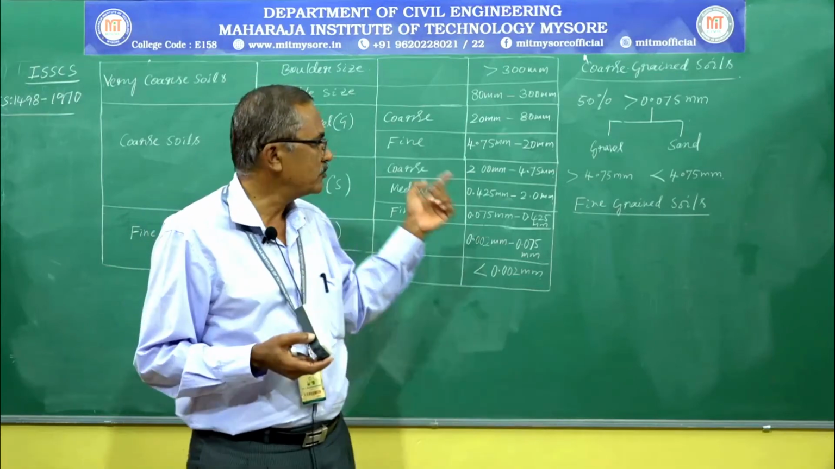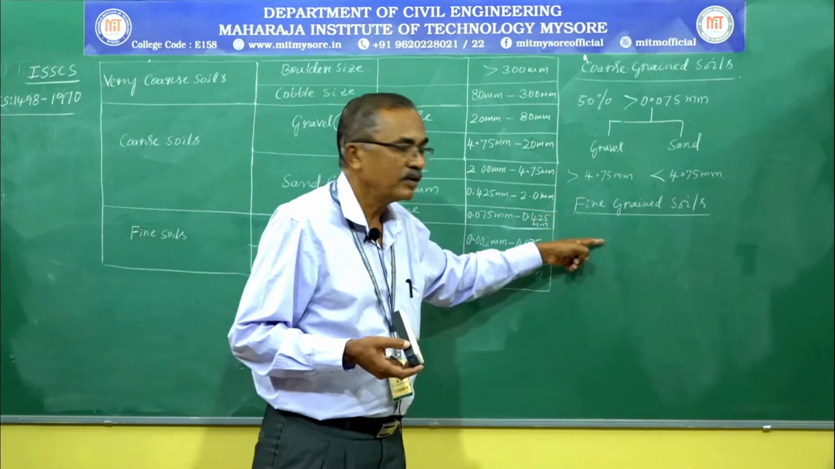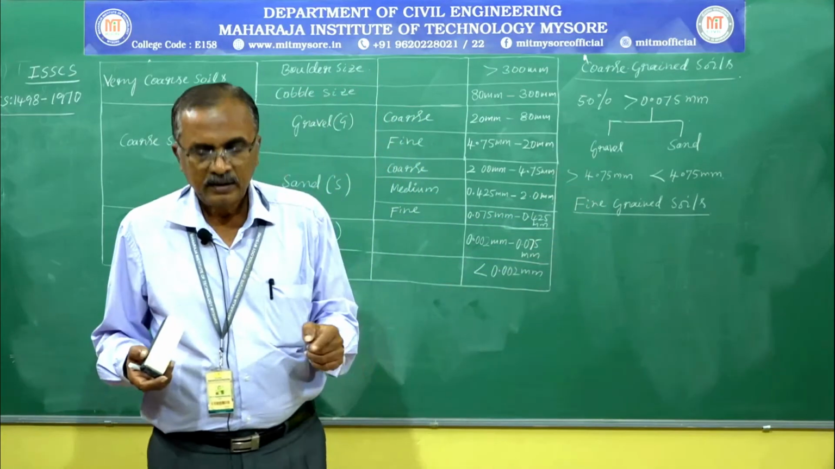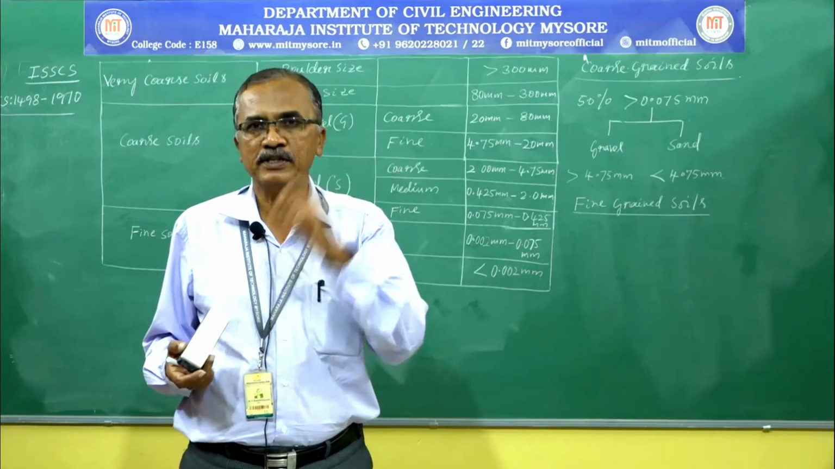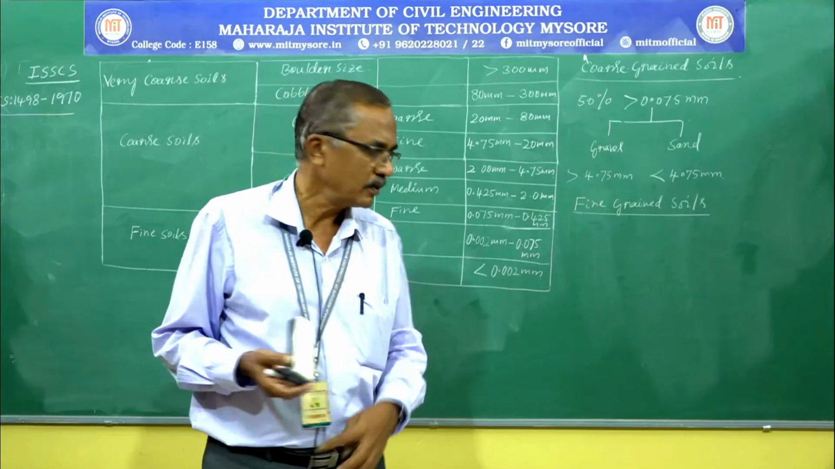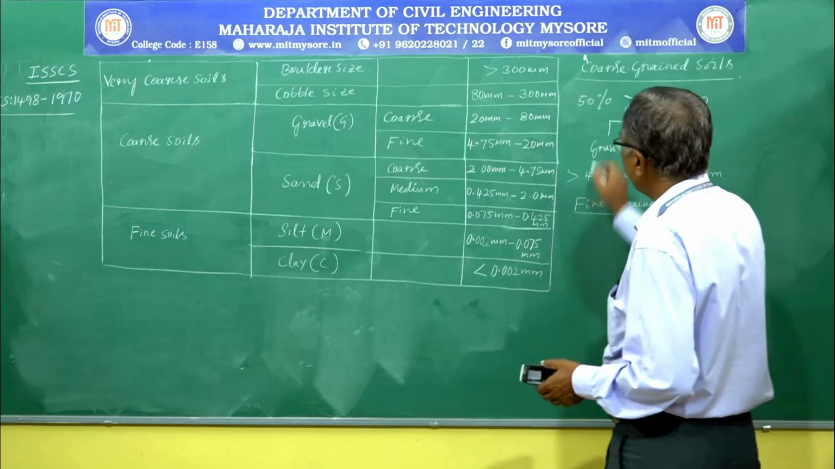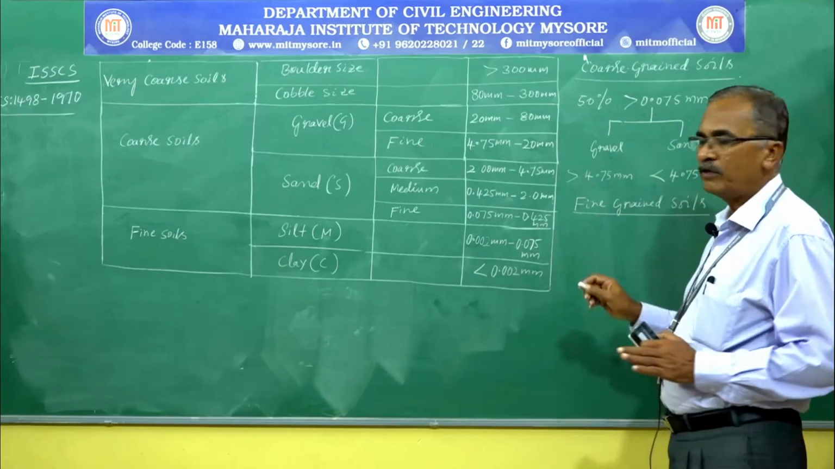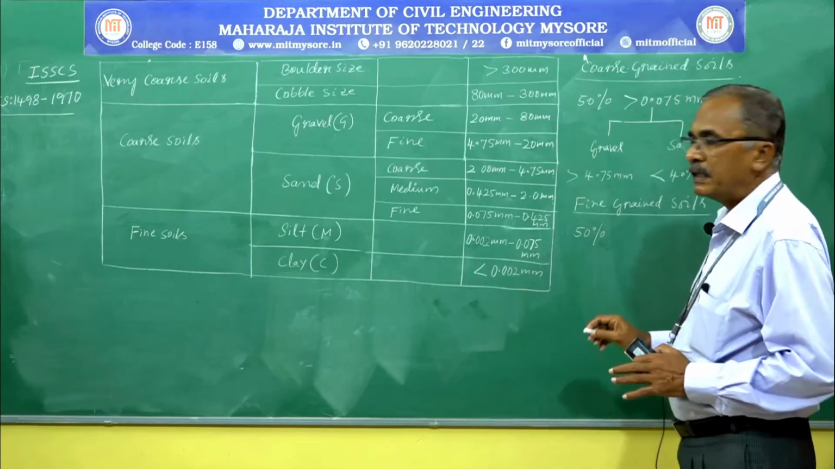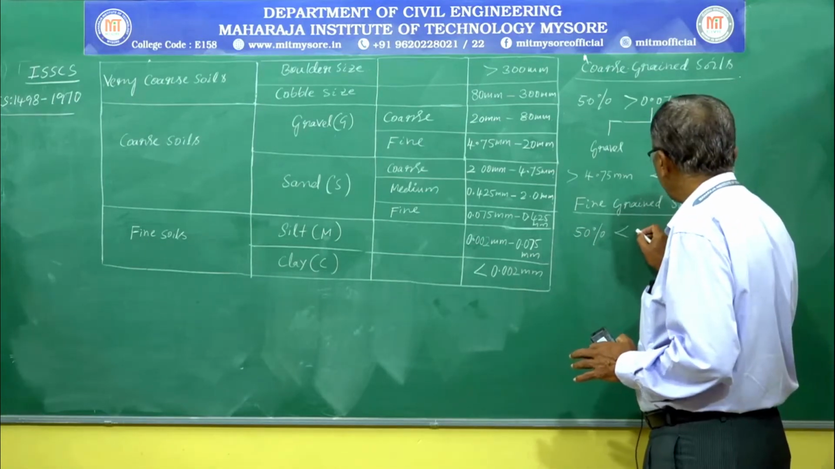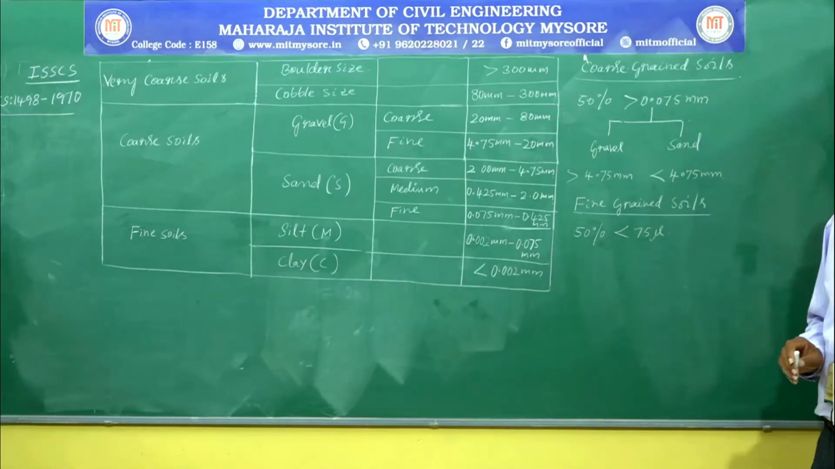To classify the soil further, we require the physical properties of soils along with the particle size distribution. Here, if more than 50% of the soil fraction by weight is less than 75 micron, it is called fine grained soil.